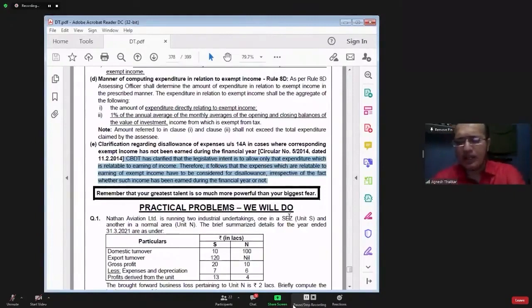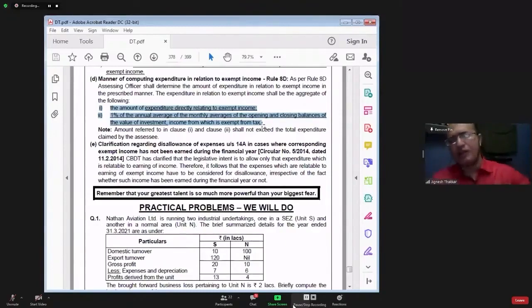The aggregate of 1 and 2 will be disallowed, because this is expenditure incurred in relation to exempt income.